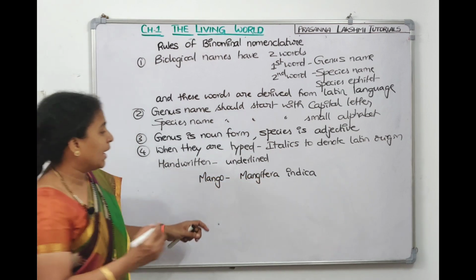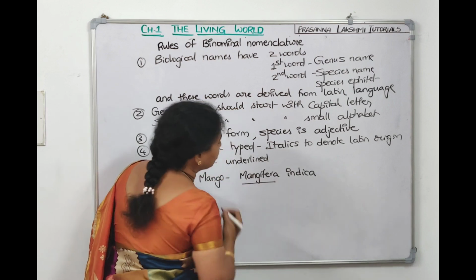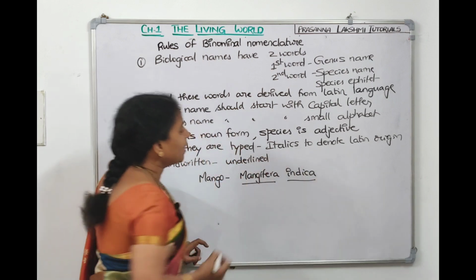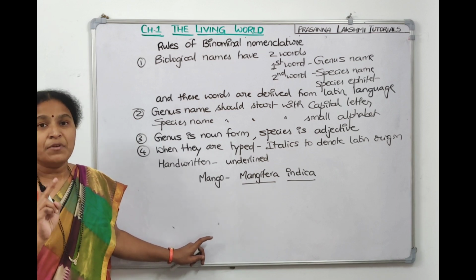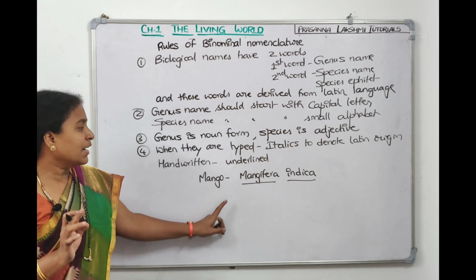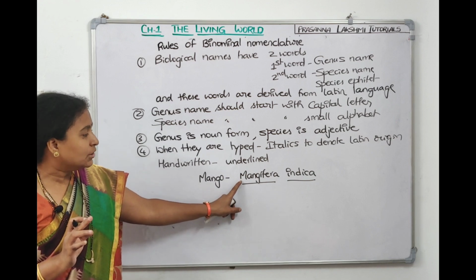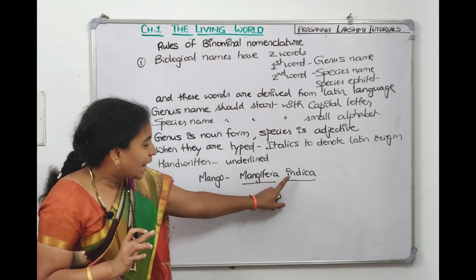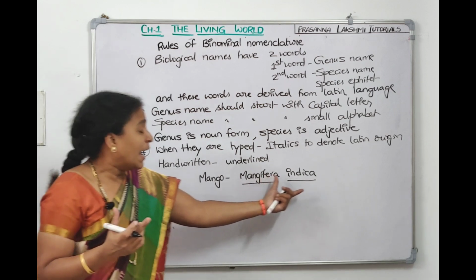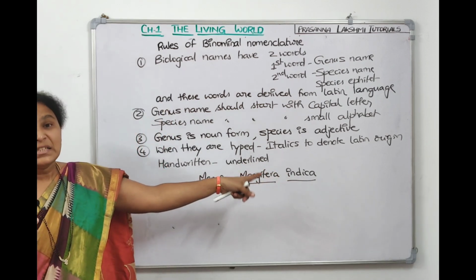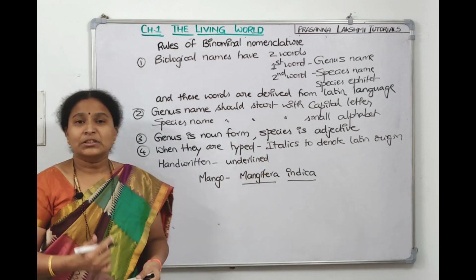Since I'm writing by hand, there is one underline below Mangifera and another below indica. If we are typing it, then to indicate its Latin origin we go with italics, right? Here M is a capital letter and i is a small letter. Mangifera is the name, and indica is an adjective form, indicating Indian origin. Mango is the fruit of India, right?